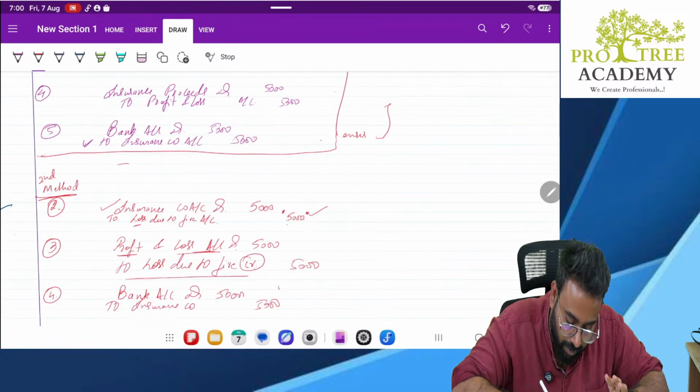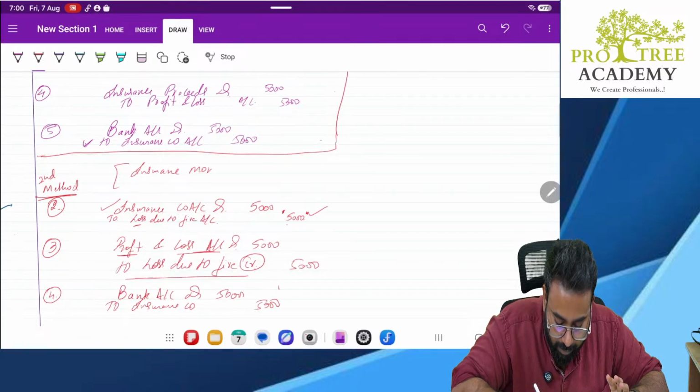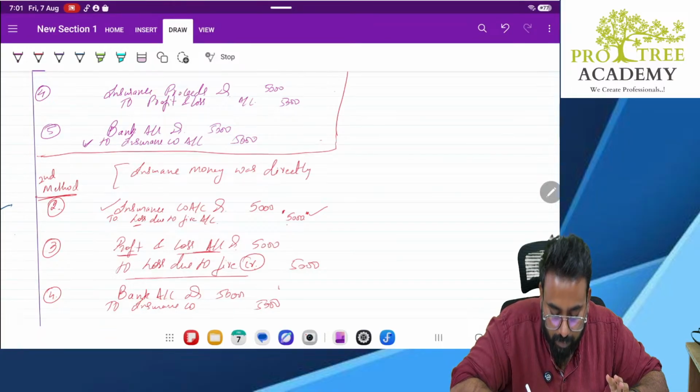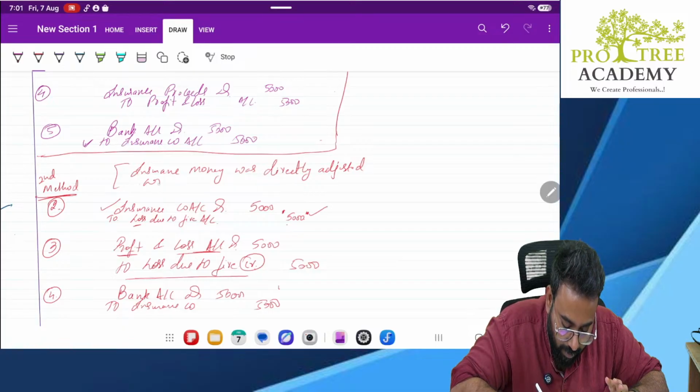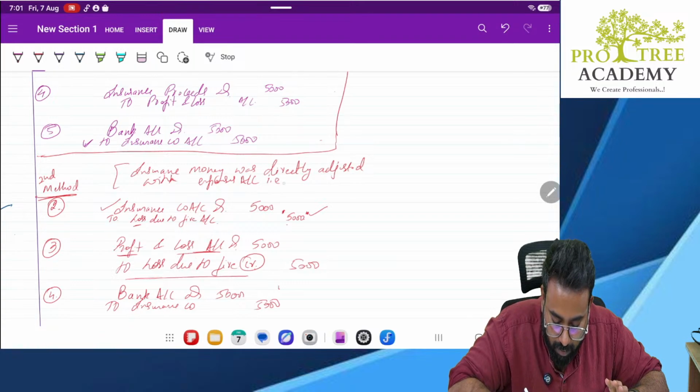Here, the insurance money was directly adjusted with the expense account, that is, the loss due to fire account.